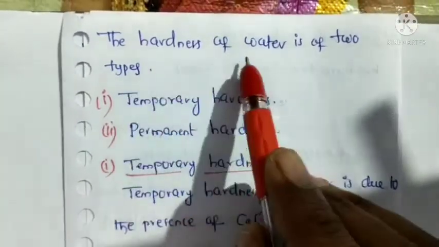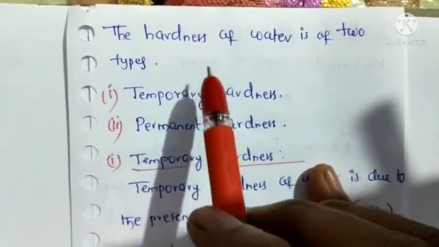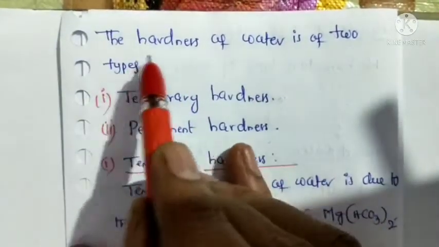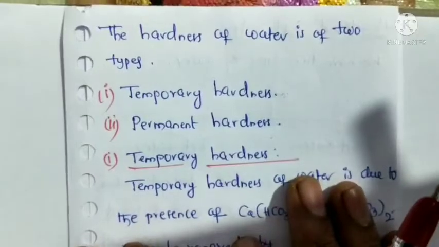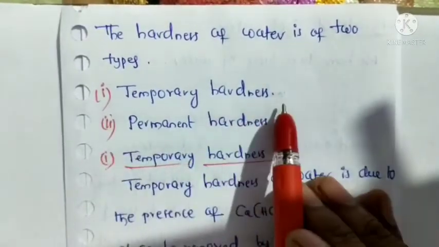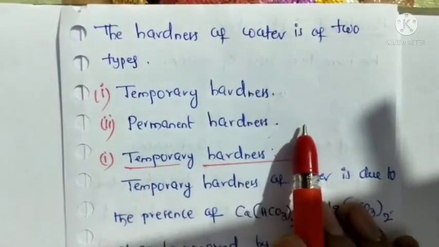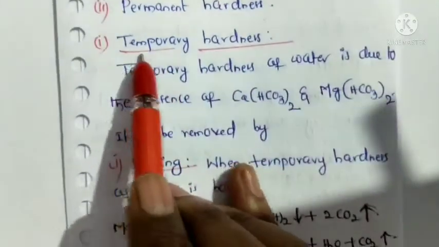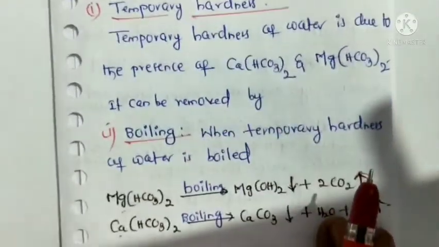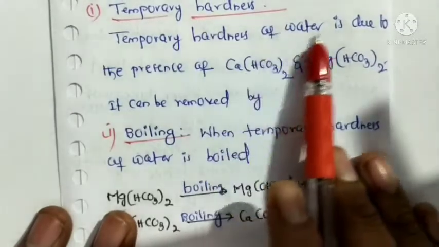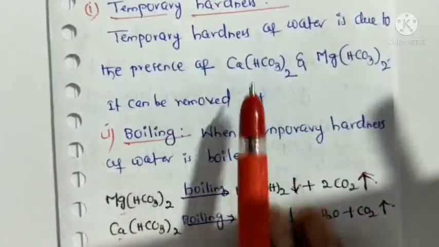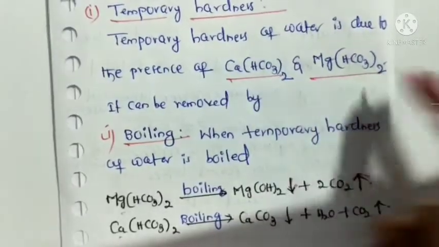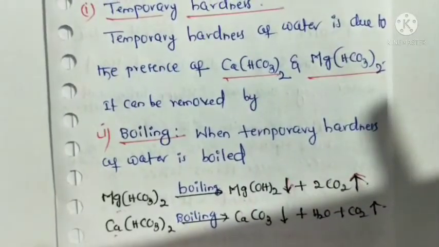Next, hardness of water is of two types. One is temporary hardness, second one is permanent hardness. First of all, we will discuss temporary hardness. Temporary hardness of water is due to the presence of calcium bicarbonates and magnesium bicarbonates.